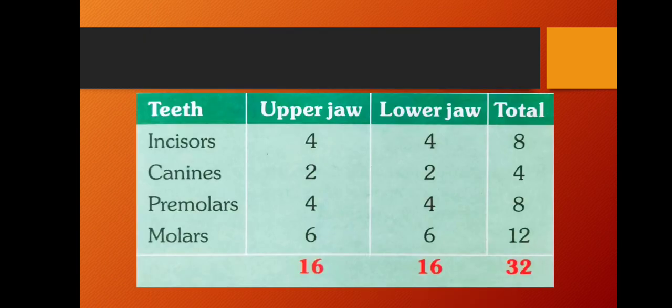So incisors: 4 in the upper jaw, 4 in the lower jaw, total 8. Canines: 2 in the upper jaw, 2 in the lower jaw, total 4. Premolars: upper jaw 4, lower jaw 4, total 8.